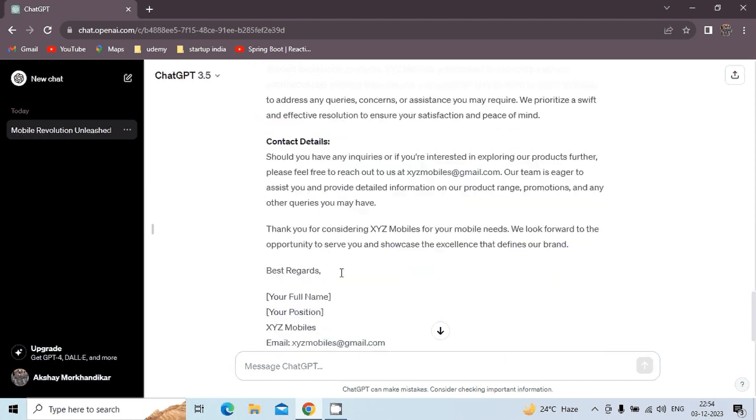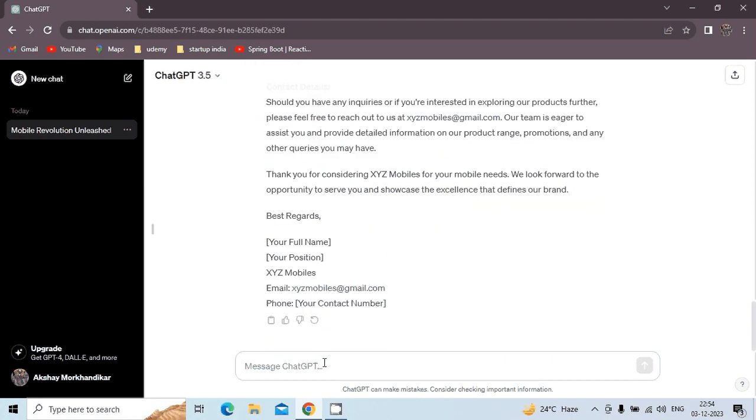To give any type of prompt to ChatGPT, it is necessary that you keep it very simple. You have to directly command ChatGPT: write something, summarize something, or compose something, instead of "I want" or "I like."